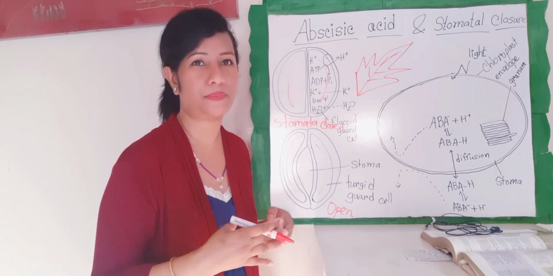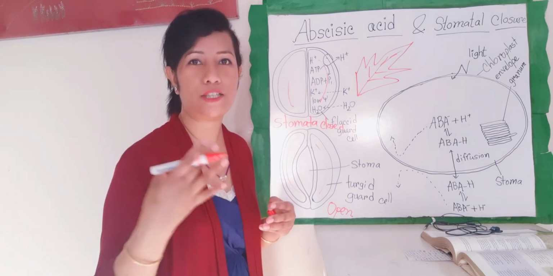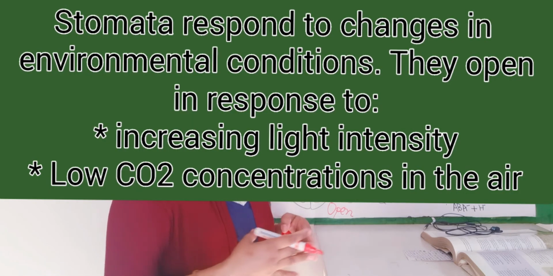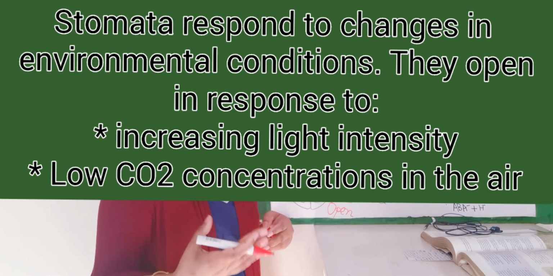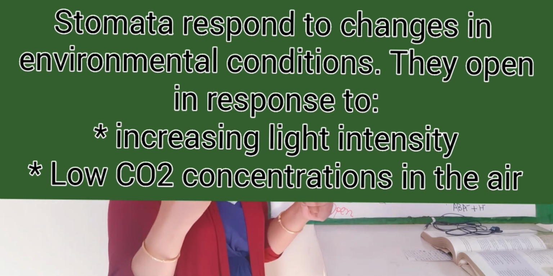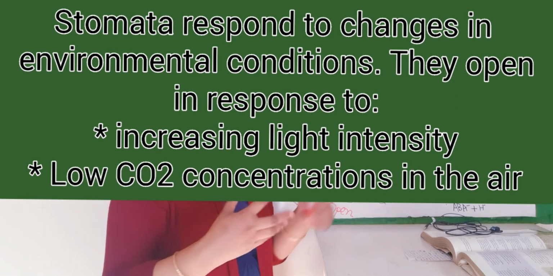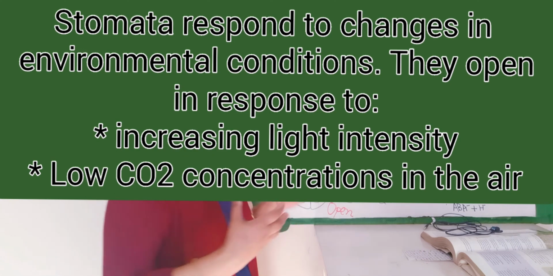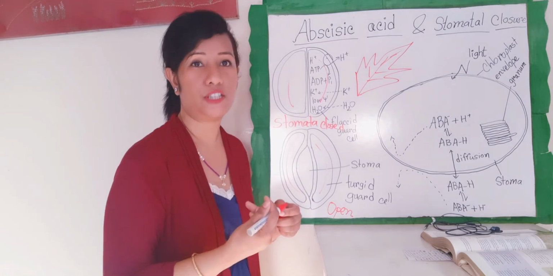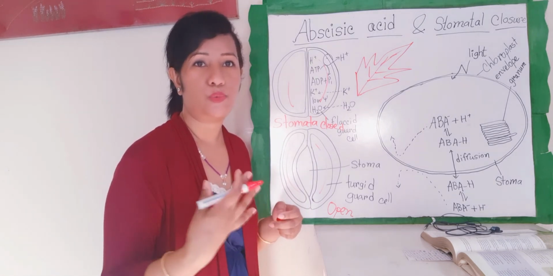What do you think? How do stomata respond to changing environmental conditions? Maybe high temperature, so light intensity increasing. That is one reason. Number two is low carbon dioxide concentration in the airspace within the leaf.